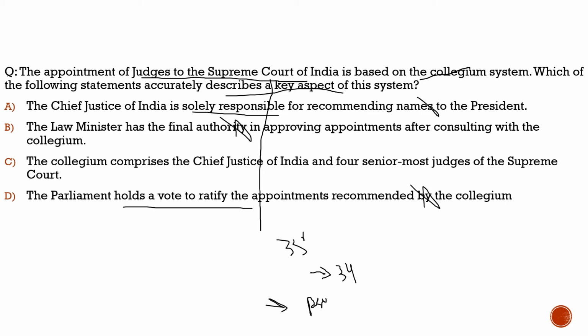Fourth, the Collegium comprises the Chief Justice of India and four senior most judges of the Supreme Court. 100% correct. So with respect to this question, the most accurate is the statement that the Collegium comprises the Chief Justice of India and four senior most judges of the Supreme Court. So with this, I hope you had understood this question. With this, we complete the discussion with respect to the current affairs topics which we had brought today.